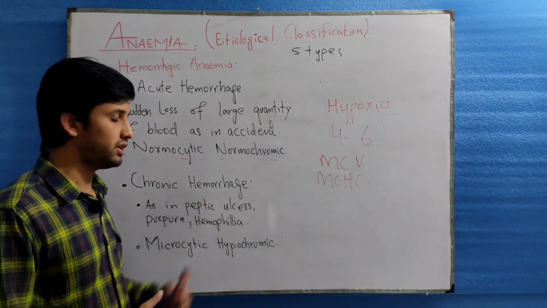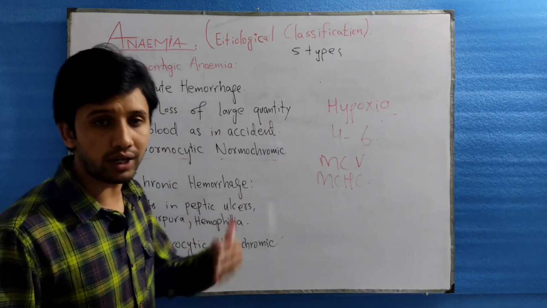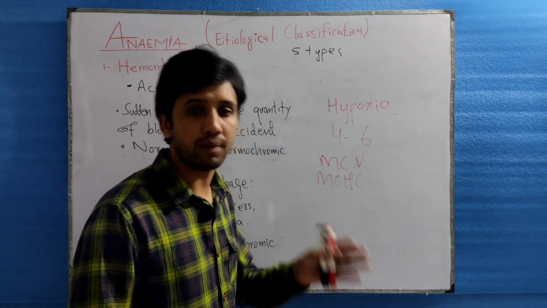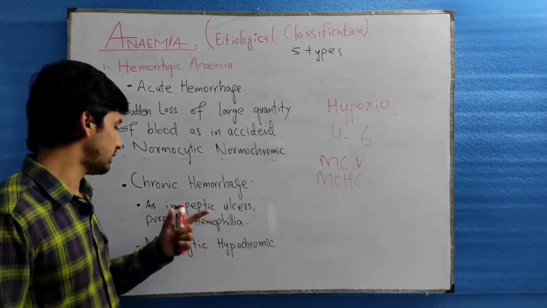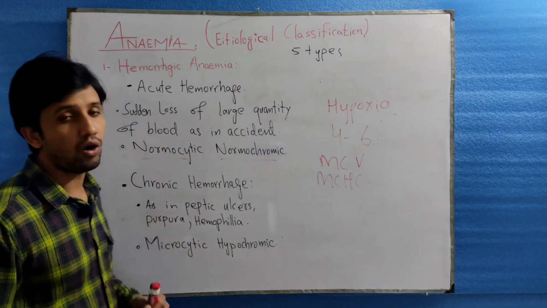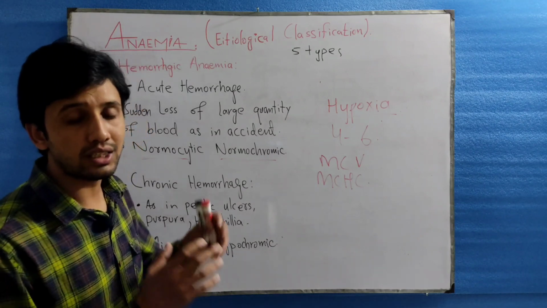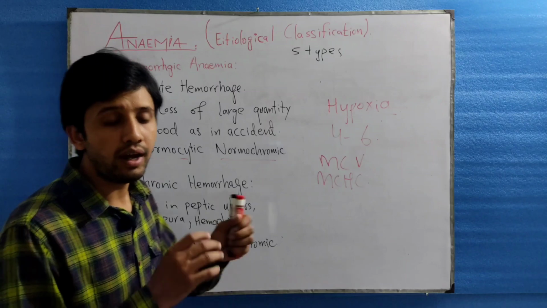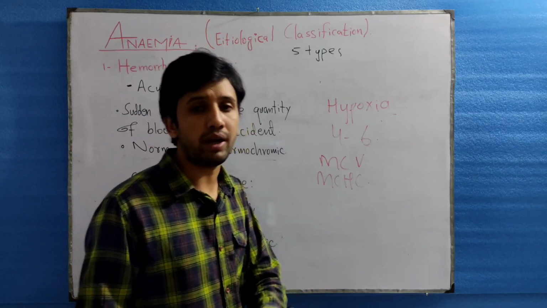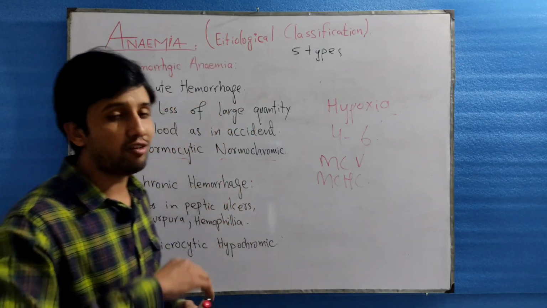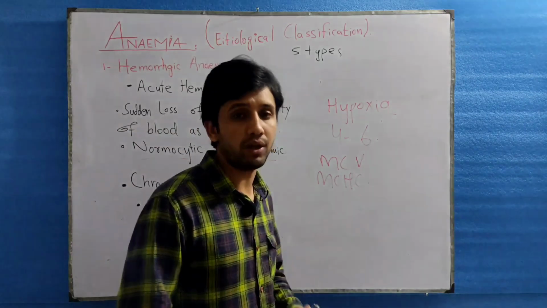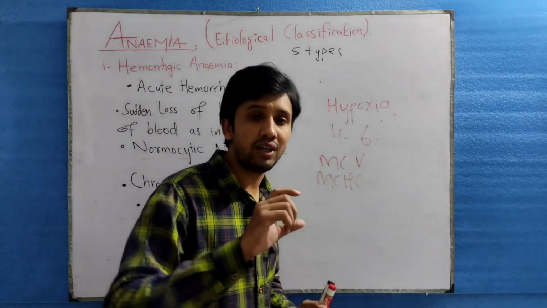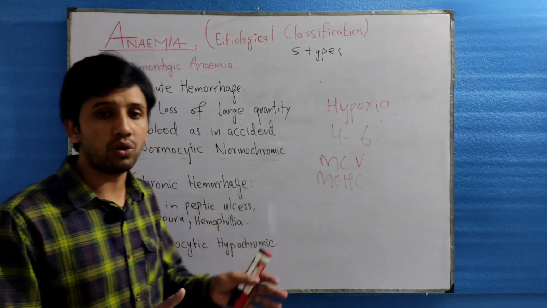While in chronic hemorrhage, there will be loss of blood by internal or external bleeding, as in cases of peptic ulcer, hemophilia, purpura, or menorrhagia. These are the causes of chronic hemorrhage. Due to the continuous loss of blood in chronic hemorrhage, there will be loss of iron from the body as well, and this will disturb hemoglobin synthesis.